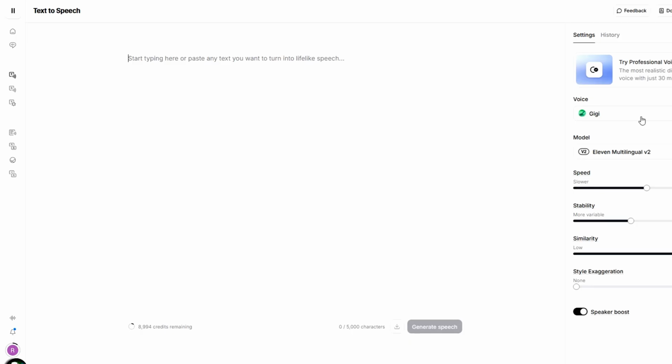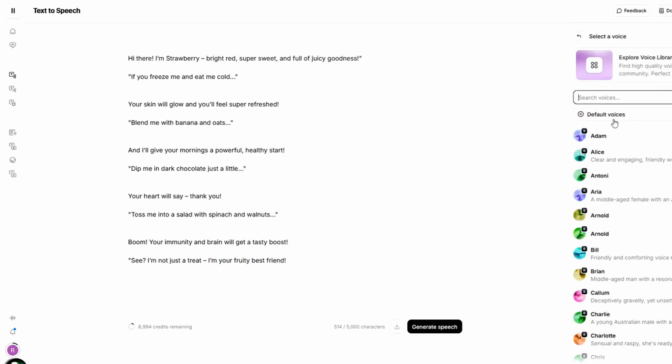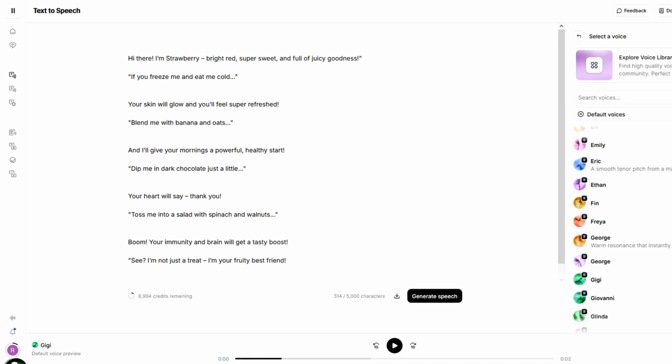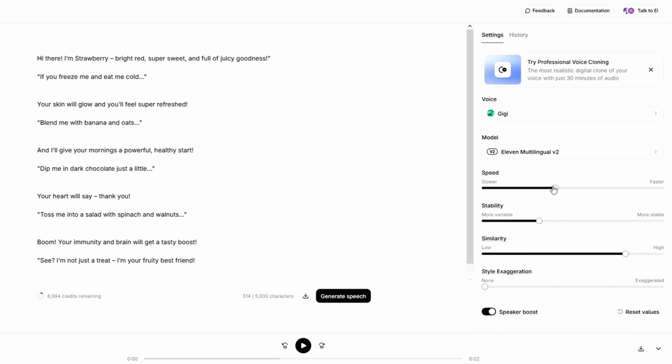And now let's move on to our voiceover. For voiceover, I'm using 11 Labs. So simply we'll paste our script here, select a good voice and generate our voiceover. So our voiceover is also generated, videos are ready. Now let's move to the final step, merging all the things together to make our final video ready.